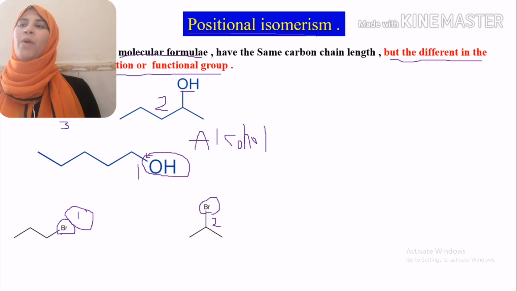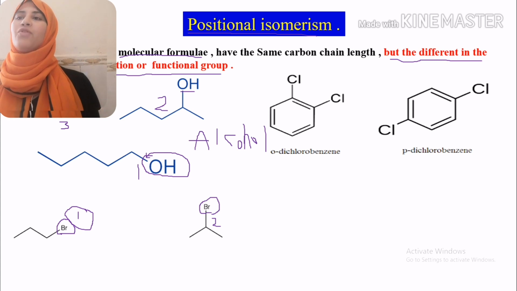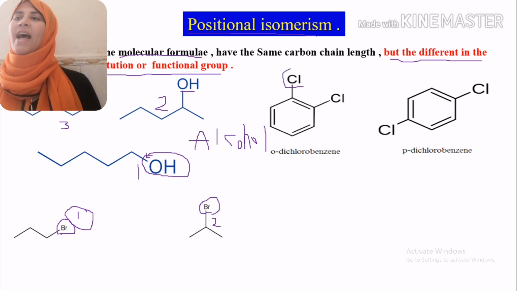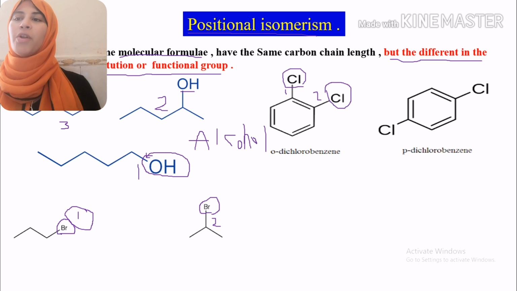Another example, we have chlorine. We have 2 chlorine atoms attached to a phenyl ring, in different positions. In the first one, we have substitution in positions 1 and 2. Positions 1 and 2 are known as the ortho position.